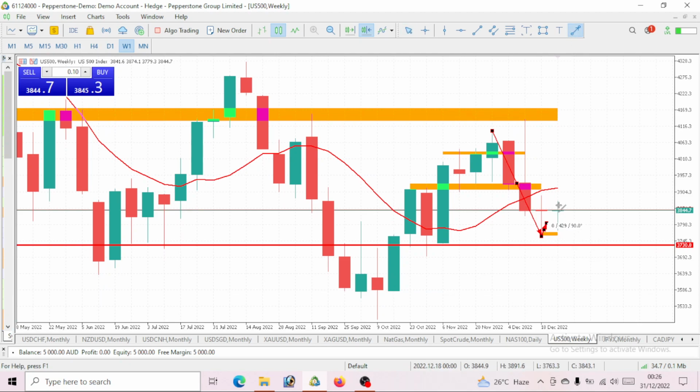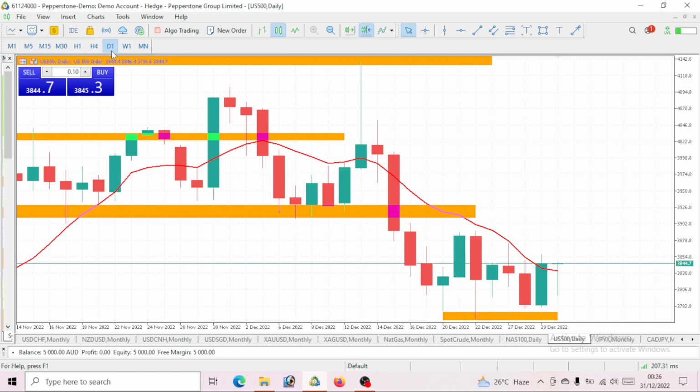So we will see this to be a drop. I'll repeat again, this is a pullback. After the pullback, you will consider this a drop. As long as your price is below your 10 period moving average on the weekly time frame, I'll say it again, as long as your price is trading below your 10 period moving average on the weekly time frame, then definitely you should go ahead and sell. It will not make sense for you to go ahead and buy. You should just watch out for an opportunity to sell.